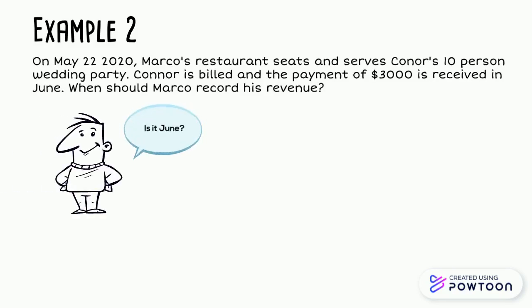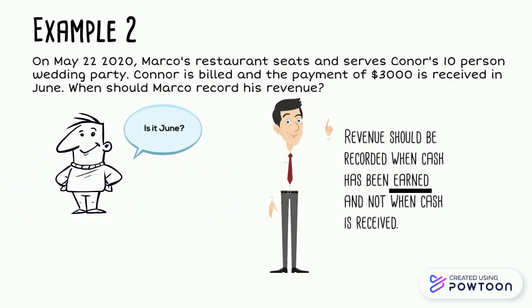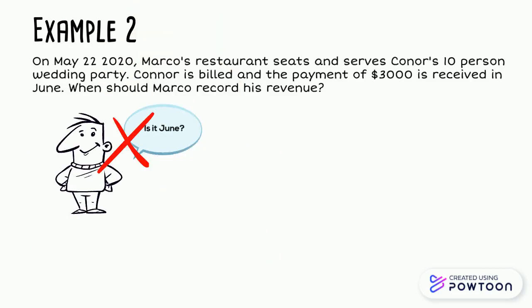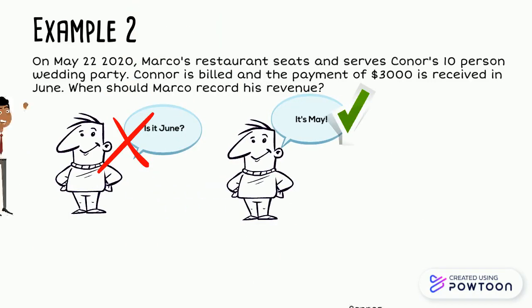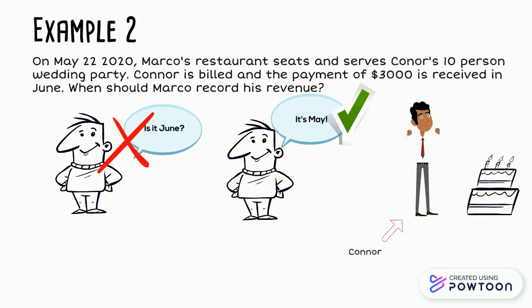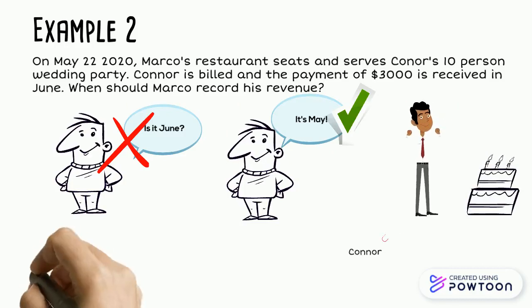Is it June? If we take a look at our revenue recognition principle, we'll once again have to look at precisely when the revenue has been earned. The correct answer is May. The reason for this is because Marco has completed his service to Connor in the month of May, hence earning the revenue. This is referred to as accrued revenue.